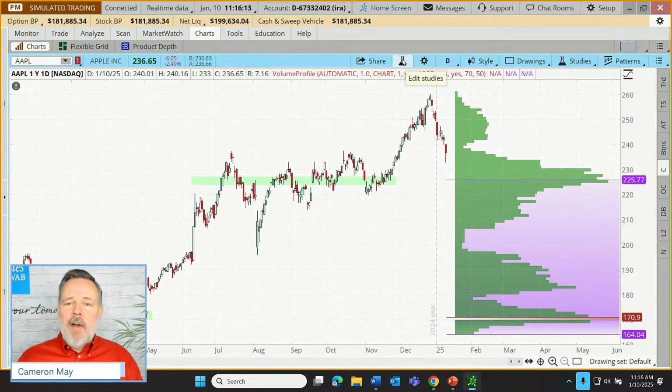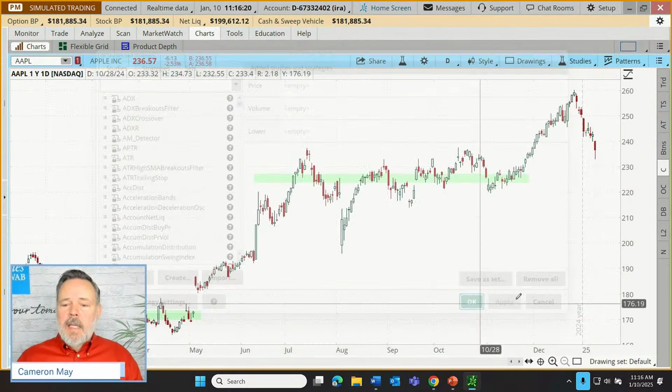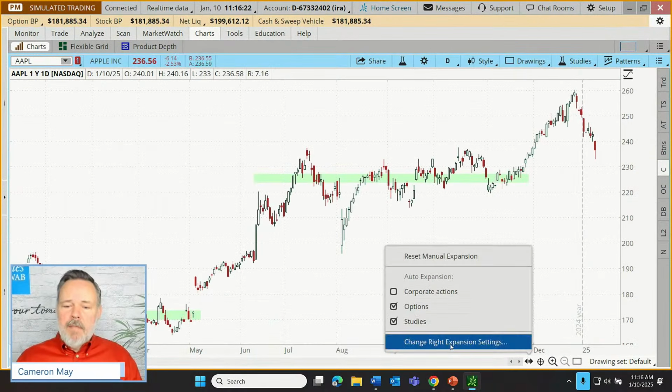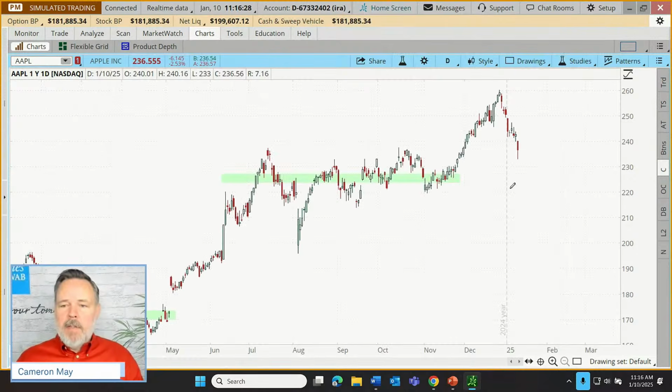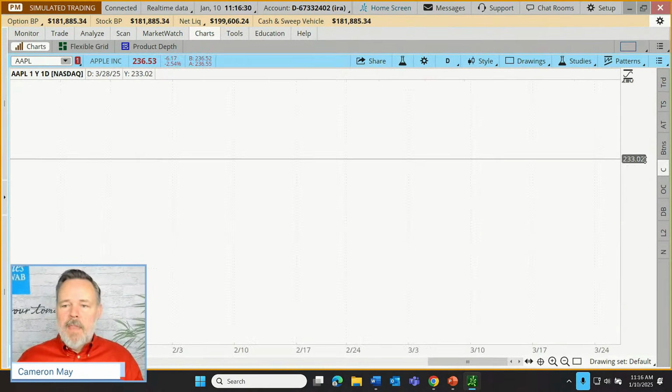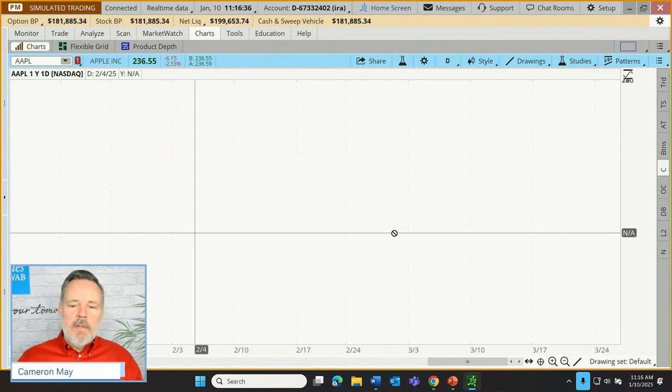I'm going to take the indicator off for just a moment. Let me come up here and click Edit Studies. Let's just remove our volume profile for a moment, and I'm going to give myself just some plain old white space to deal with. Let me give myself 50 bars in my expansion area, and I'm just going to zoom in on that. So all we're looking at is a blank chart. Here is the logic of some traders' views.